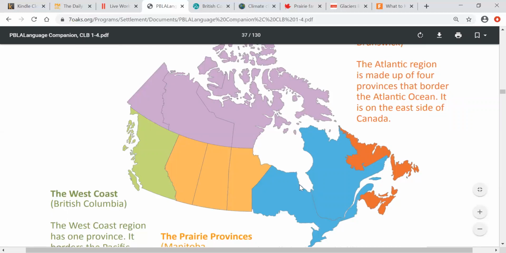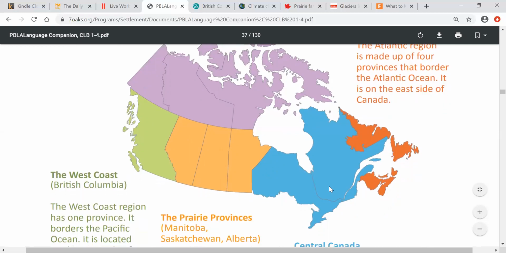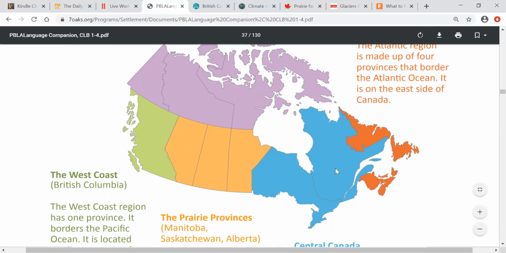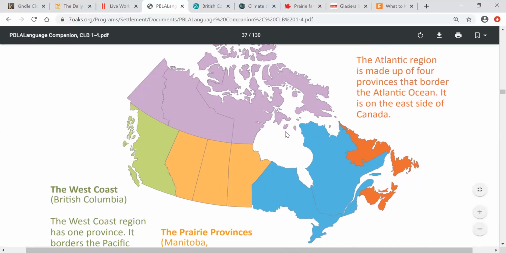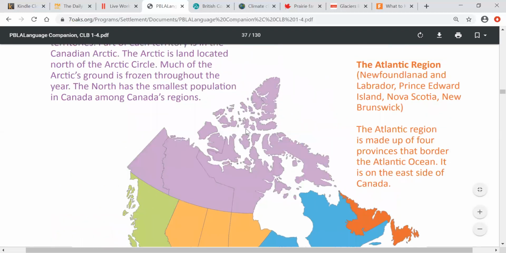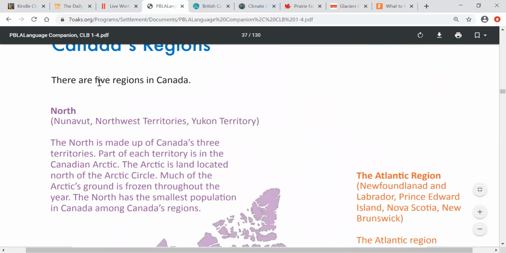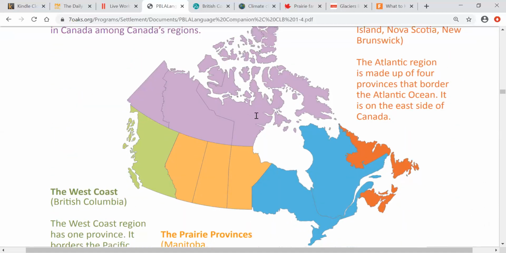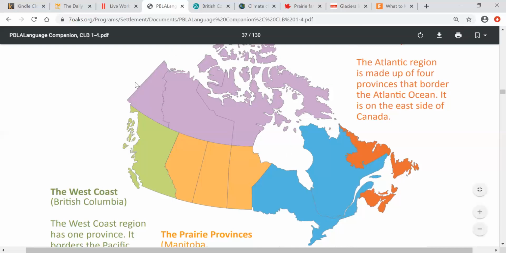So we know that Canada has how many provinces? 10 and 3 territories, right? But these provinces and territories are in 5 regions. There are 5 regions in Canada. And what does that mean? It means, for example, the territories are one region.